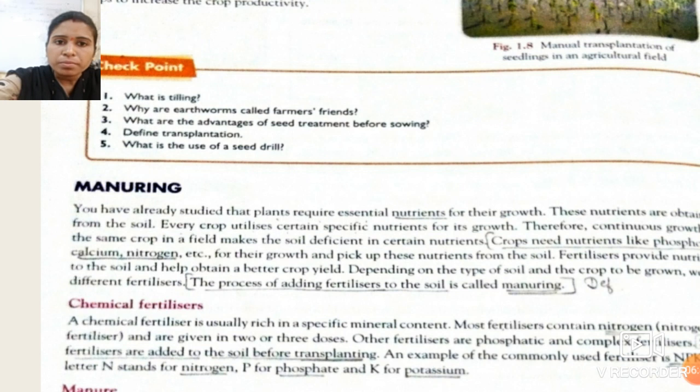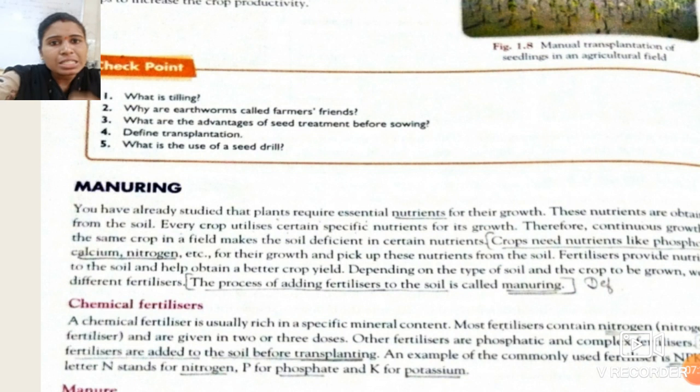So after the harvesting of that crop, that field again does not contain these nutrients, as these nutrients were absorbed by the first set of plants. So in the same field, whenever we grow the same kind of plant, each plant takes up those nutrients, so that the soil becomes nutrient deficient.